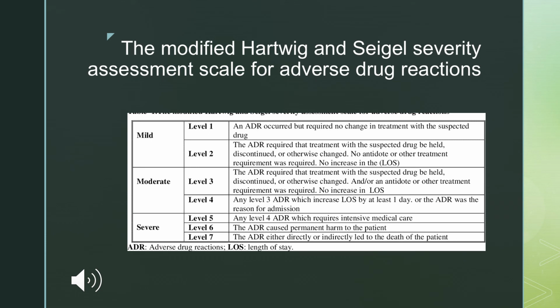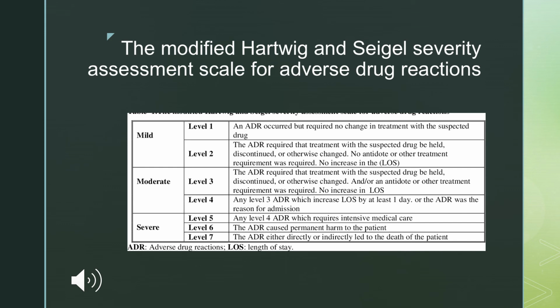So here is a severity scale by Hartwig and Siegel for the assessment of severity of ADRs. Mild, moderate and severe; in this, they have again given various levels. Level 1 and level 2 are mild. In level 1, the ADR has occurred and is suspected because of using that particular drug. In level 2, the ADR is also suspected with the use of that drug; it may be discontinued or otherwise changed, but no antidote is used and there is no increase in the length of stay. LOS is nothing but length of stay in the hospital.